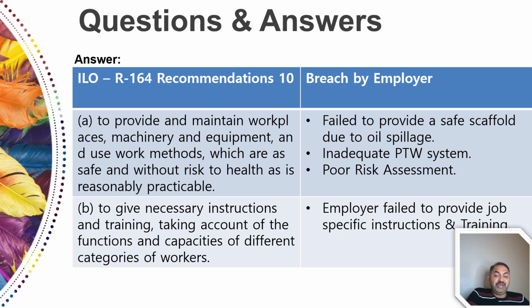If you look at the second part B, to give necessary instructions and training taking account of the functions and capacities of different categories of workers. Again, employer failed to provide specific instructions to the contractor before start of the activity, and it was not assured by the employer that the contractor is well aware of the job requirements.